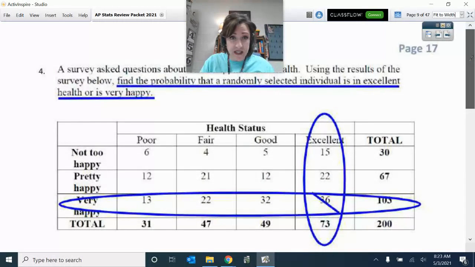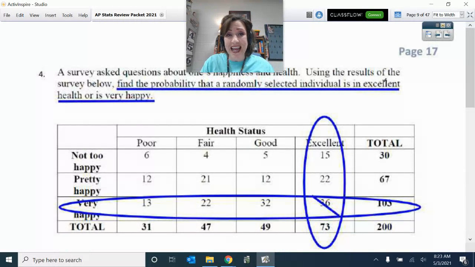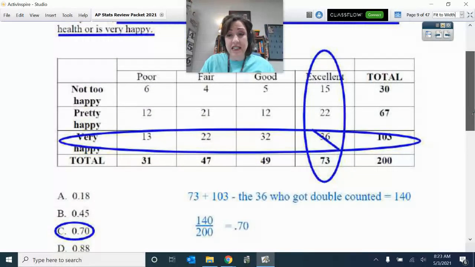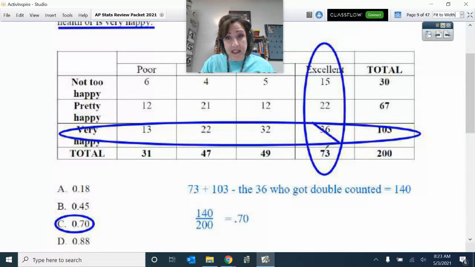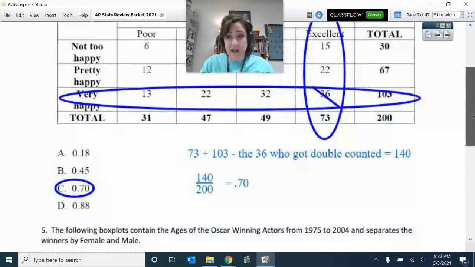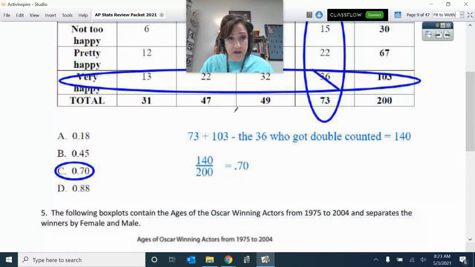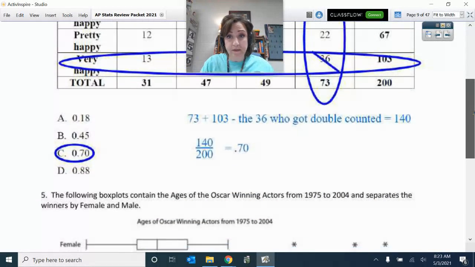All right, here we have this. Find the probability the randomly selected individual is in excellent health or is very happy. So if you just take 73 plus 103, you have double counted this 36. So remember, on the formula chart, it actually shows to add the probability of A plus the probability of B minus the overlap that gets double counted, the probability of A and B. Okay, so that is then 140 out of the 200. That's how you get the 70%.